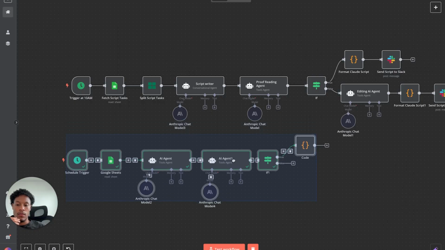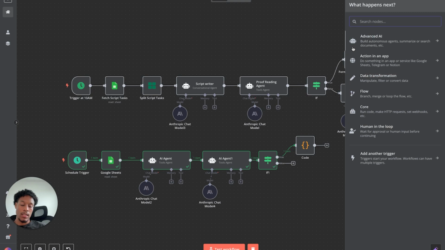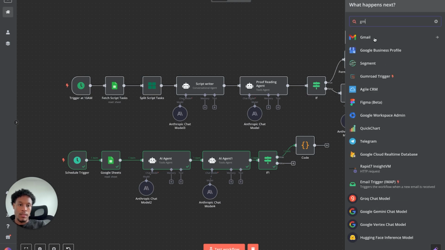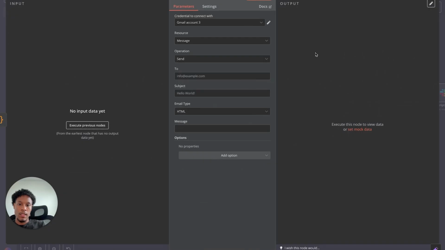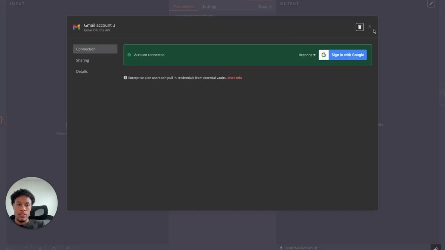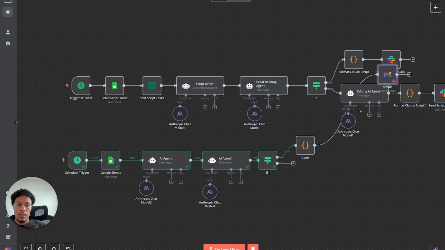So if you want to send yourself an email every morning to read through, or if you want to send it through Slack, you can send it through Slack. I know a lot of you guys probably don't have Slack, so let's just do email. Let's send ourselves an email. We go to Gmail, we go to send message. Make sure you connect your Gmail account. Cool, we just run this.